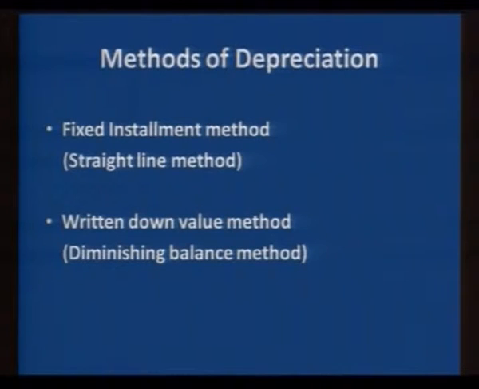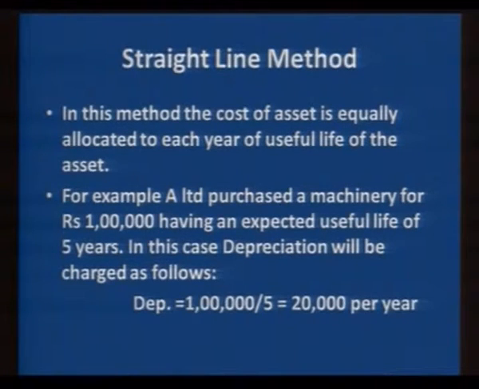There are two important methods: the fixed installment method, which we also call the straight line method, and the written down value method, also called the diminishing balance method. Sir, could you explain these methods in detail? In this method, the whole cost of the asset is equally divided among its useful life.